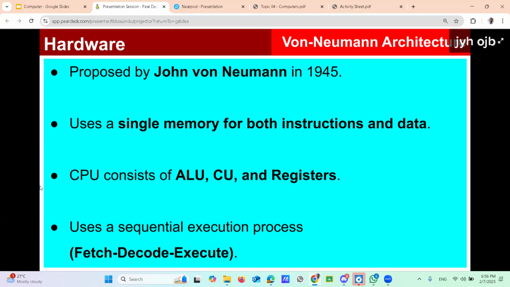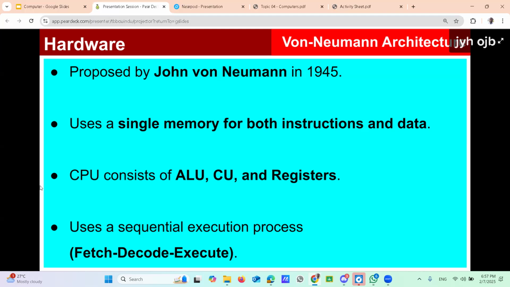Single memory for both instructions and data, that currently we call the main memory. I think you have some idea about that. Main memory or RAM, right? The single memory means RAM or main memory when compared to modern computers. Then the CPU consists of ALU, CU, and registers. That concept was first introduced by von Neumann, right?